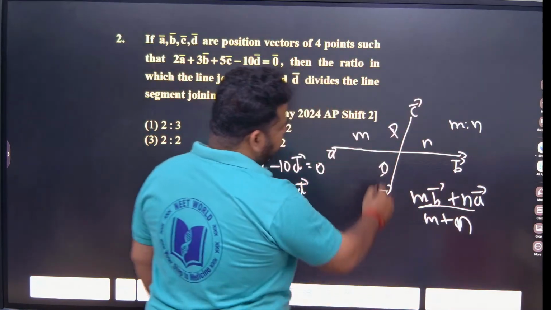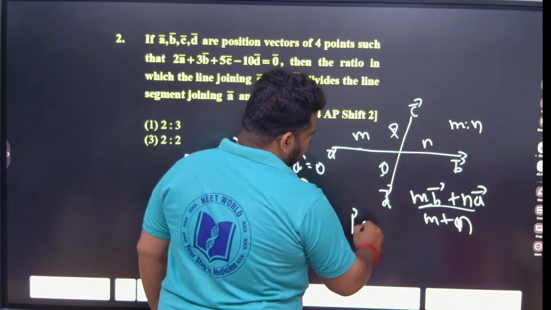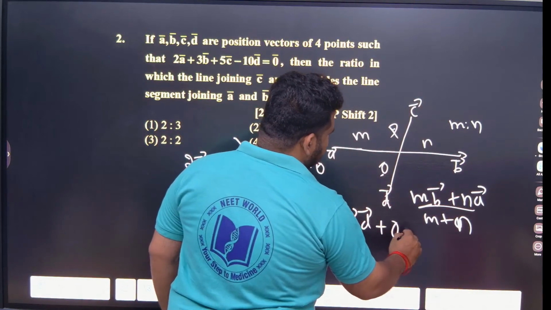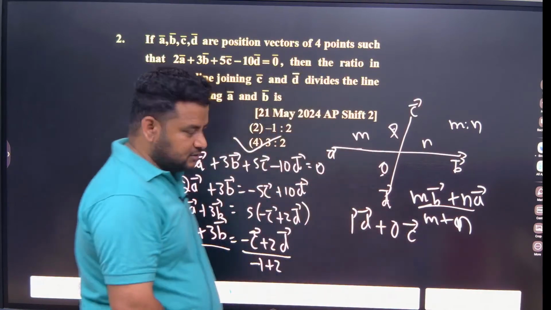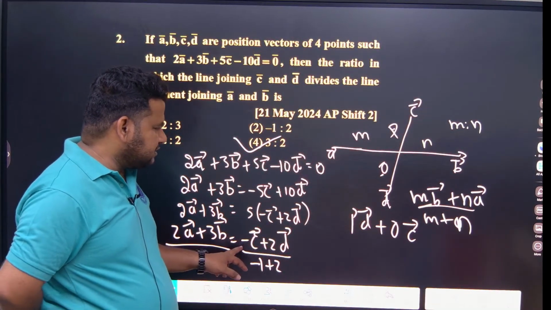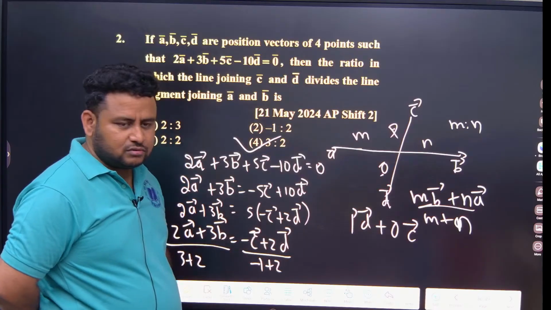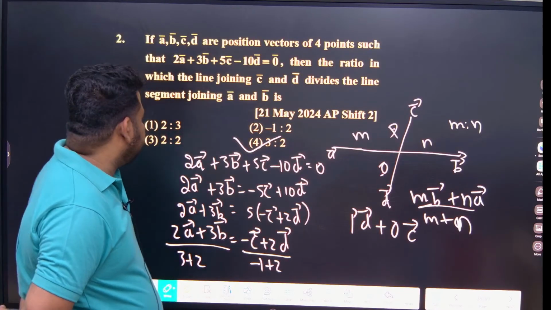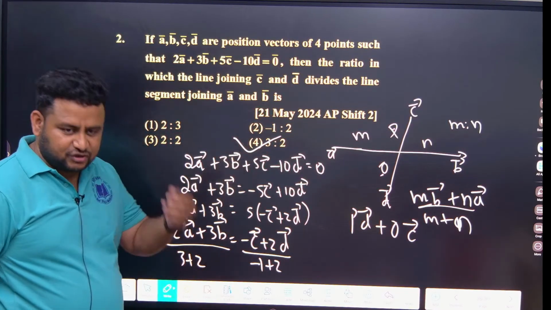So that will become what? PD plus OC, correct na? PD plus OC. What is the value of P here? 2. This is what? Minus 1. What is the ratio? 2 is to minus 1. That is not in the option. Anyways, they have not even asked also.